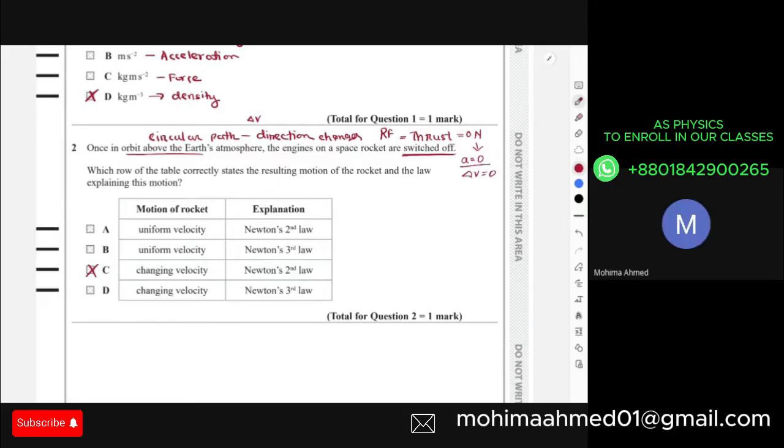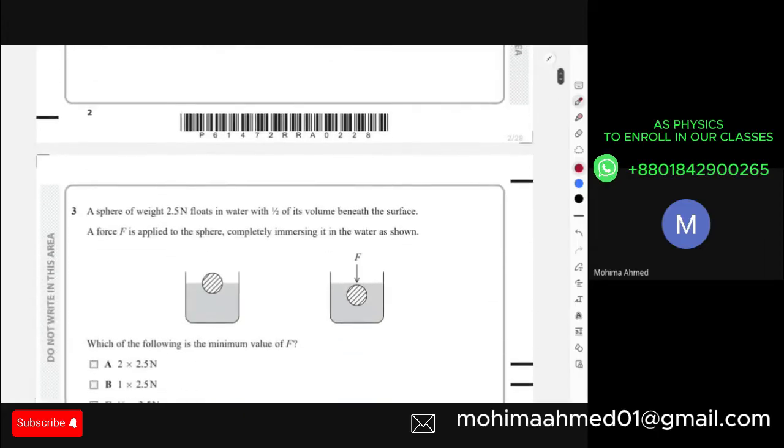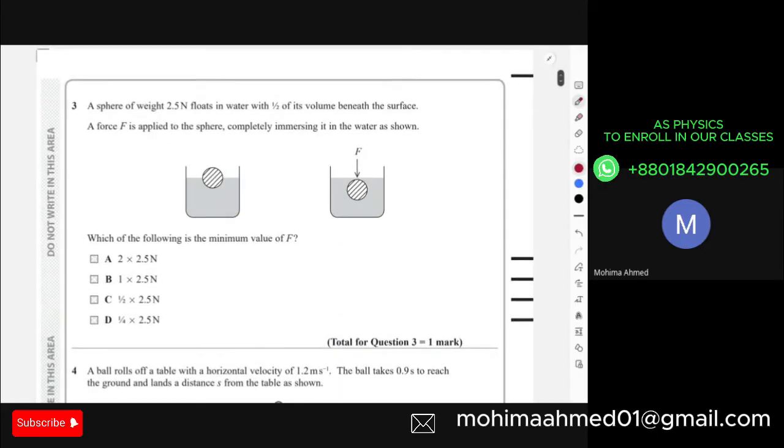Okay, if there is no problem, then let's move on to your next part. This is about fluid flow, the upthrust and drowning concept. Over here, sorry, one minute.